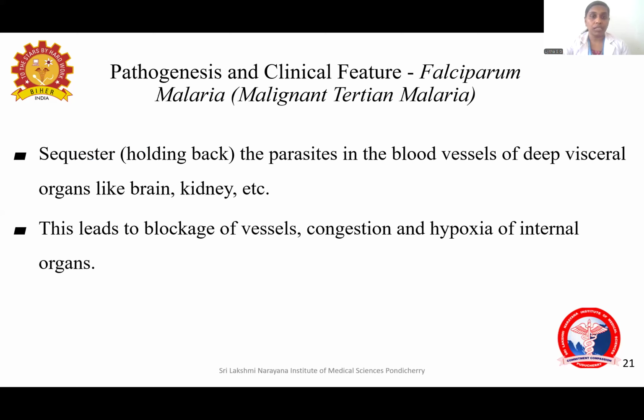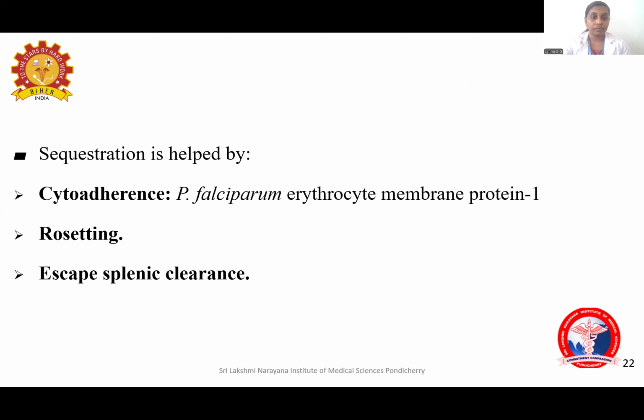Now the features of malignant malaria. So malignant malaria is seen in Plasmodium falciparum. Plasmodium falciparum has Plasmodium falciparum erythrocyte membrane protein, PfEMP, that is responsible for the clinical features and pathogenesis in Plasmodium falciparum. This PfEMP can cause cytoadherence, rosetting, and it can help in escaping the splenic clearance.